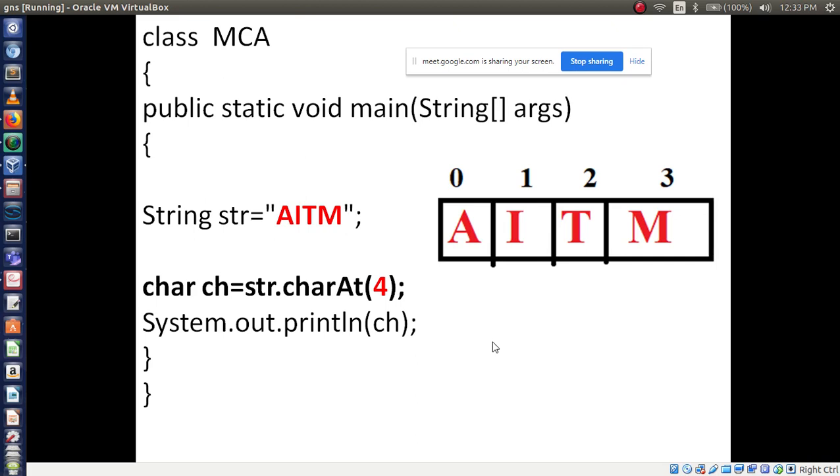So what kind of error message will display? It will display array index out of bounds or array index out of range. Have you heard this name? Array index out of bound. So it will display the error message index out of bound.